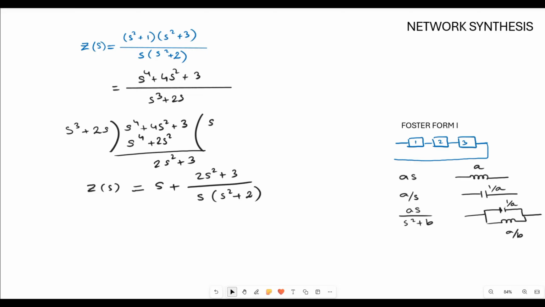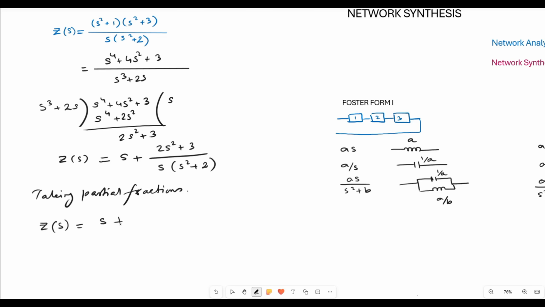So as we have discussed, for Foster form, we have to determine the partial fractions and then determine the corresponding values. So by taking partial fractions, we have here ZS equals S plus K naught by S. Then next variable is K1, and here we'll be having it as 2S divided by S square plus 2. So if we remember, for terms like S square plus A, on the top we'll be having 2S and then the value of K.